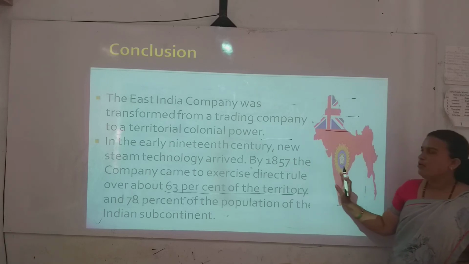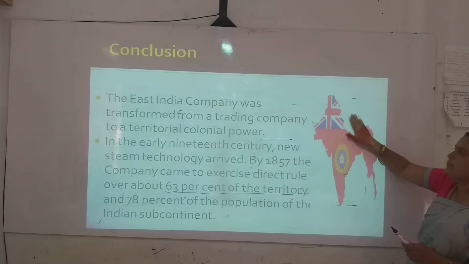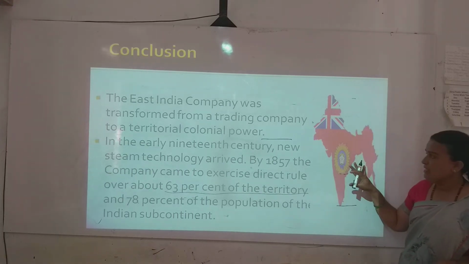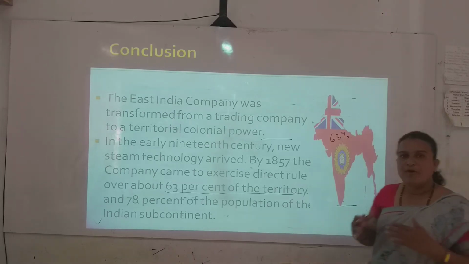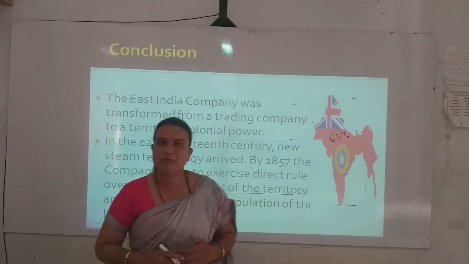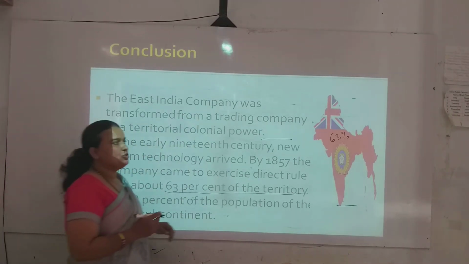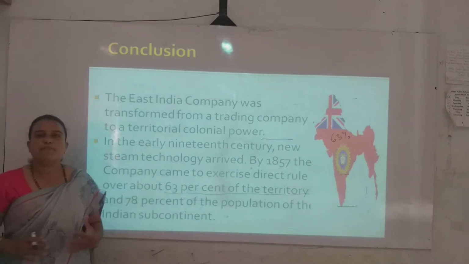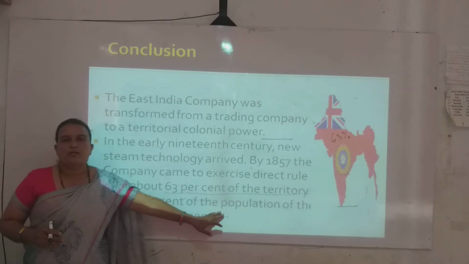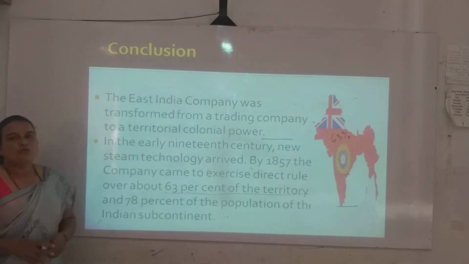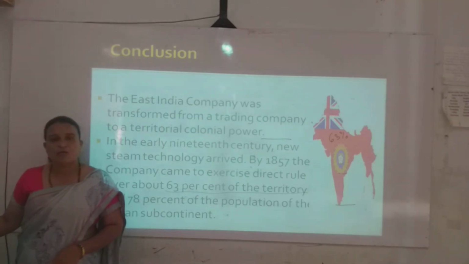Here you can see the Indian territory which came under the colonial power. Nearly 63% of the land went under the company officials, and 78% of the population was under the company officials. So with this we are going to conclude the chapter. I hope you understood.